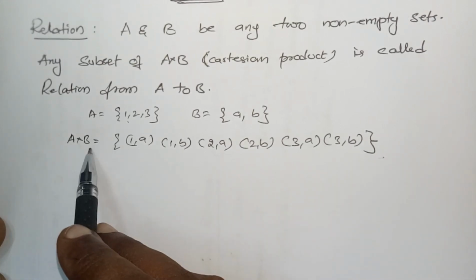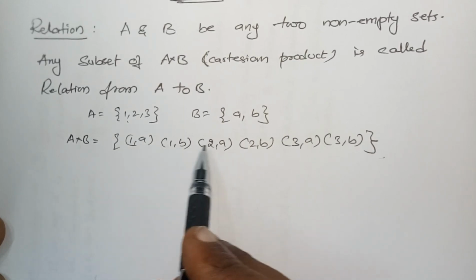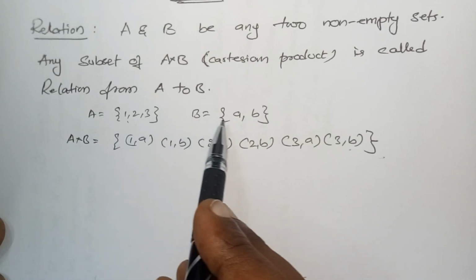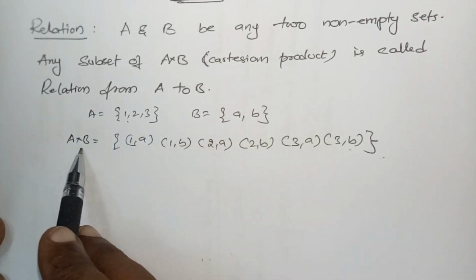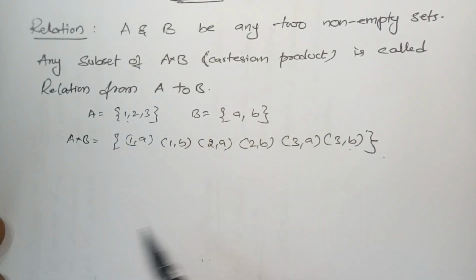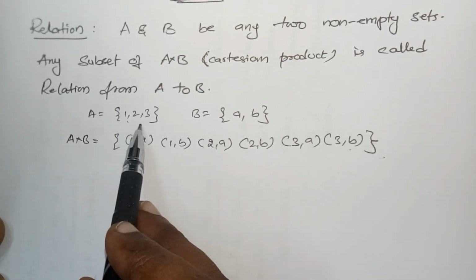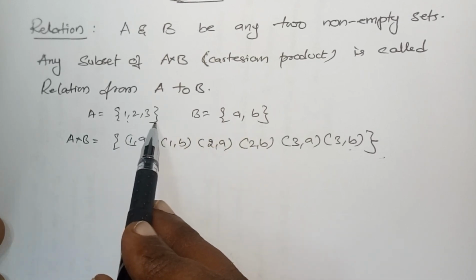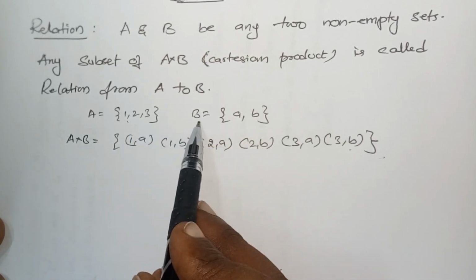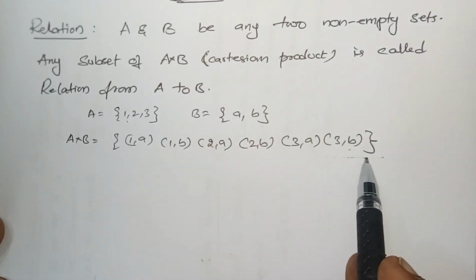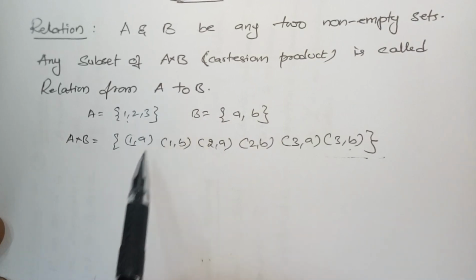This A cross B contains how many elements? 1, 2, 3, 4, 5, 6. That is 3 into 2. n(A) is equal to 3, n(B) is equal to 2. A cross B contains 6 elements. How many subsets can we have in A cross B? 2 power mn, where the number of elements in A is m and the number of elements in B is n. 2 power mn subsets can be created. Any subset of A cross B is called a relation from A to B.